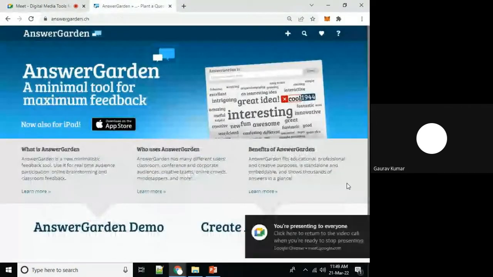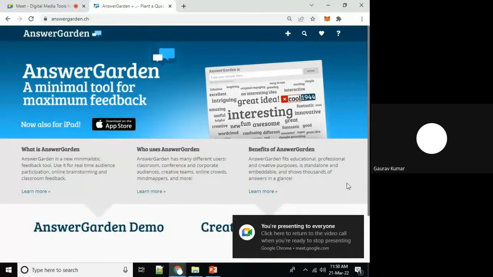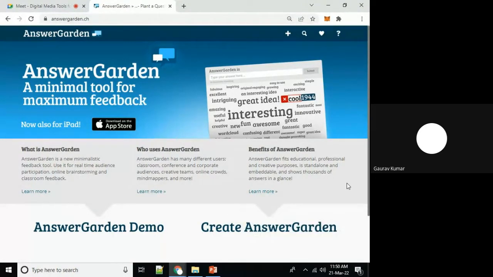Okay, so now you can see that answergarden.ch is for real-time communication, brainstorming, and real-time data collection, and we will perform it in this particular session with all participants. And one more benefit of such platforms is that it will engage all participants with the session. We can bind all of our participants or students with that session, rather than one-way communication, rather than delivering a particular talk or speech.